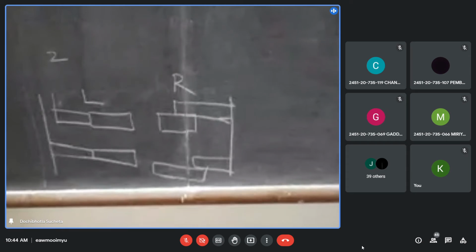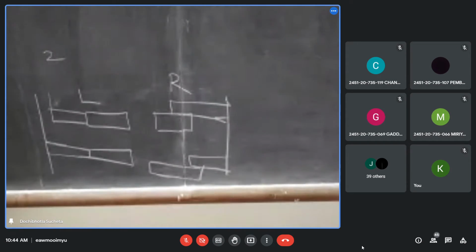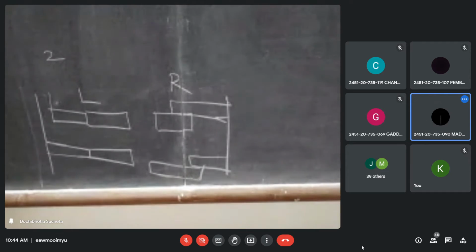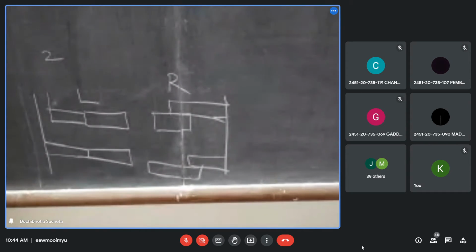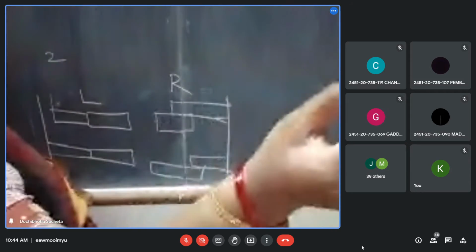Now, anyone in the class, can you guess what type of corrosion it might support? Pitting corrosion. Very good, that's the answer. Pitting corrosion takes place when there is accumulation of dust or water particles or breakage of the protective film.